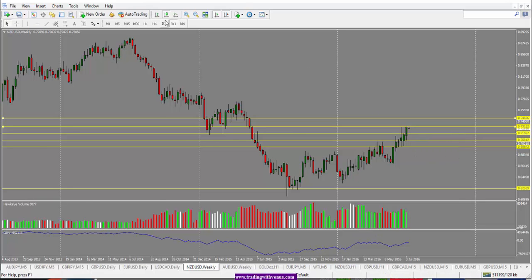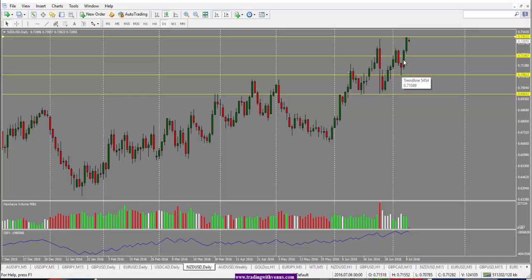Looking at the daily chart here, we saw a pin bar and then a very bullish engulfing candle and another engulfing candle here. We are running into this resistance up top here at the 0.7300 level. So at this point, we are looking for a bit of a pullback into 0.7200 and then another push to the upside. And if the price breaks above the 0.7300 level, we are looking for a breakout trade to the